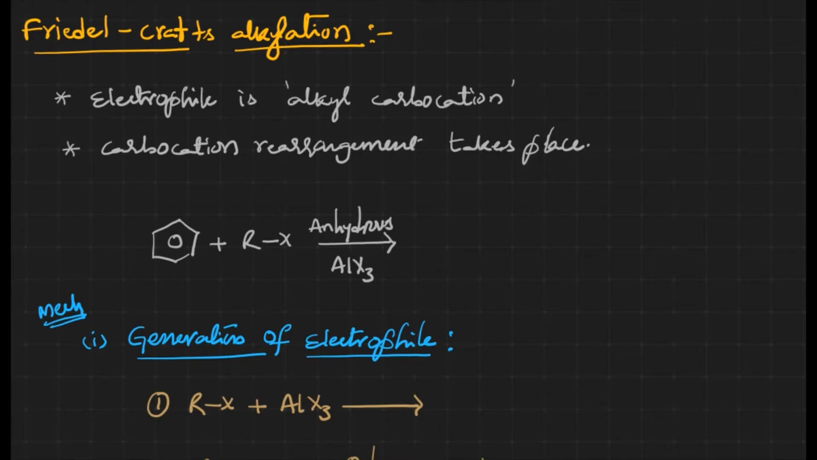Hello friends. In this video, I am going to discuss the Friedel-Crafts alkylation reaction. It is an example of an aromatic electrophilic substitution reaction. Since it is an electrophilic substitution reaction, the electrophile is going to be the alkyl carbocation. Carbocation rearrangement generally takes place during this reaction.